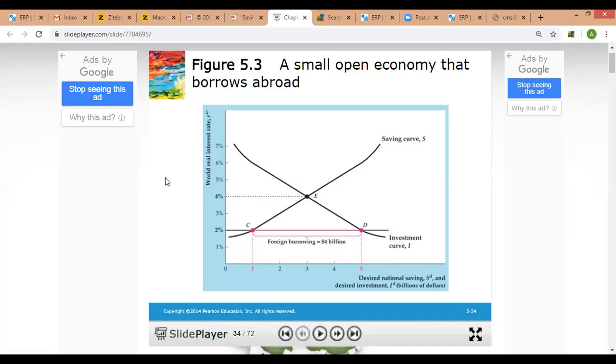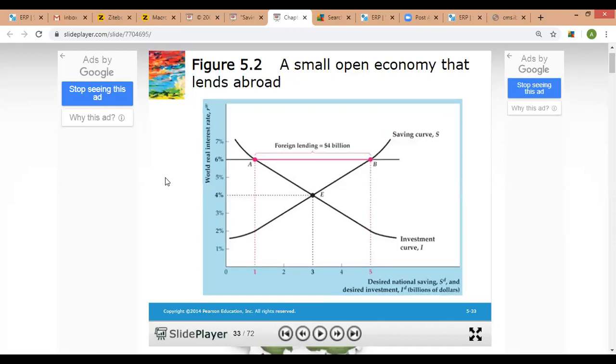So if we have to summarize the whole idea of equilibrium of a small open economy, we would say that in a small open economy, whatever the world real interest rate is, if the desired savings are larger than investment, then the country can lend out the gap between savings and investment.